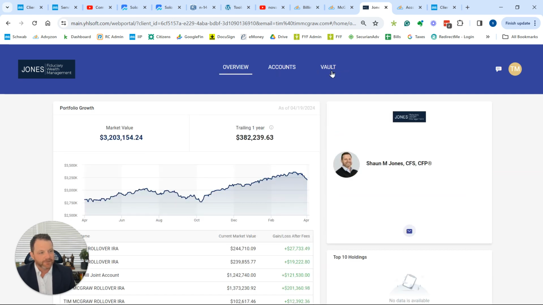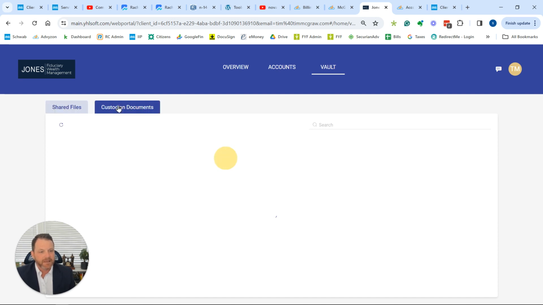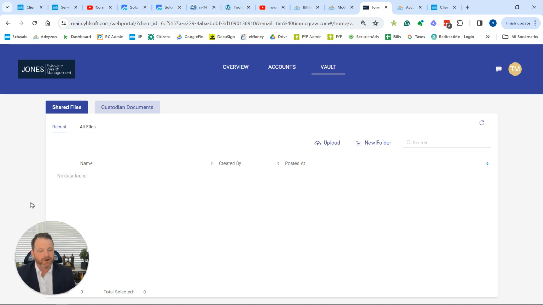As always, I guess I'll go through this as well. When you're looking at your vault, there are shared files here and custodian files here. The shared files, there's nothing here yet, but shared files is where you're going to find things like portfolio reports. You're going to find your quarterly performance reports.